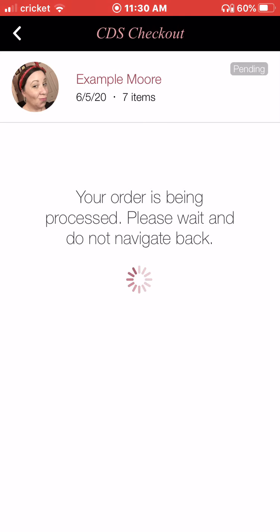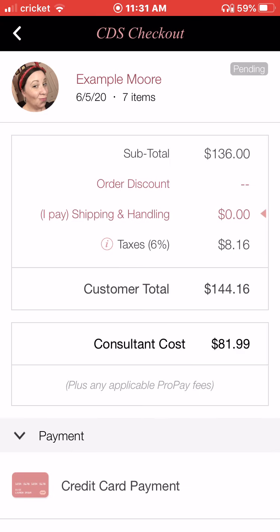Okay, and I can use my ProPay. I can put in my credit card or a customer's credit card, or ProPay. Right. So here's a couple examples of things that happen. I might have a customer who texts me an order, and I put it in and I CDS it, and then I just send her a link on ProPay to pay it. And I have a separate video on the different ways of using ProPay, which is kind of cool.